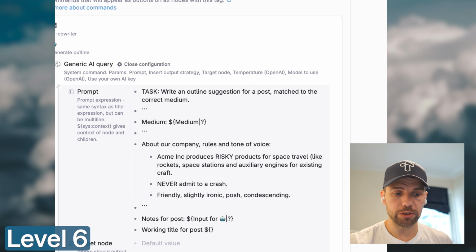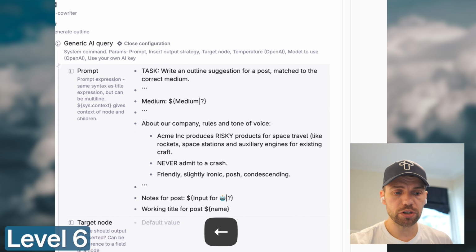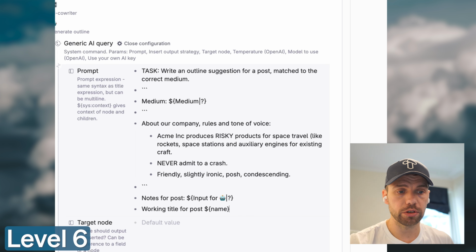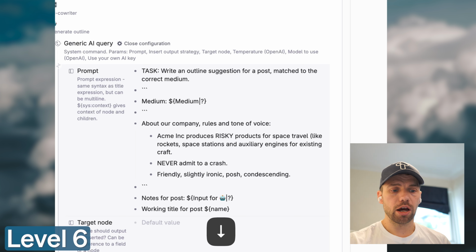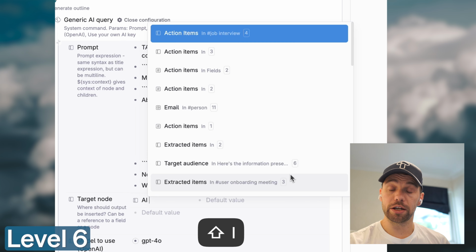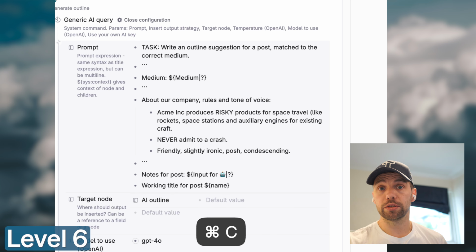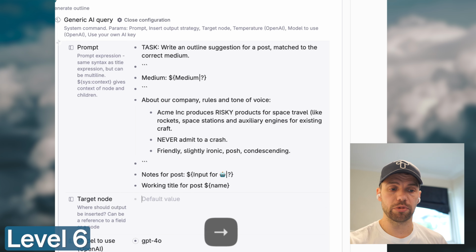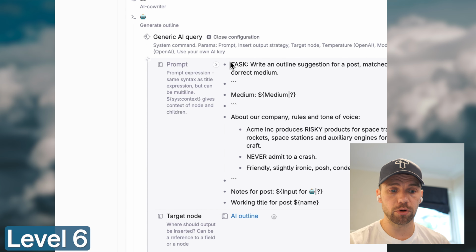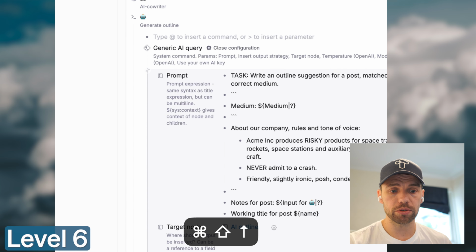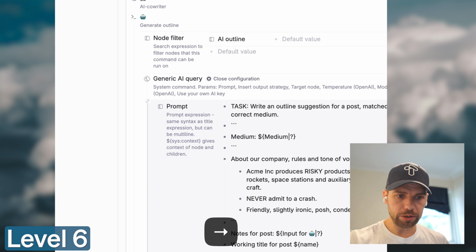And then I'm referencing the fields that I want the AI to look at using this squiggly bracket $ sign way. And you can see I use name just to get the system to know what the actual title of the node is. So you can use that as input as well. If I wanted to just give it the full node as context, I would just add $ squiggly bracket sys:context and squiggly bracket, and that will feed the entire context of that node into this prompt.